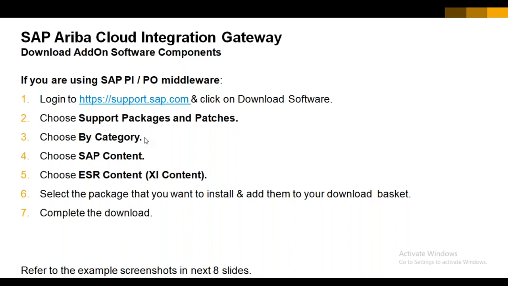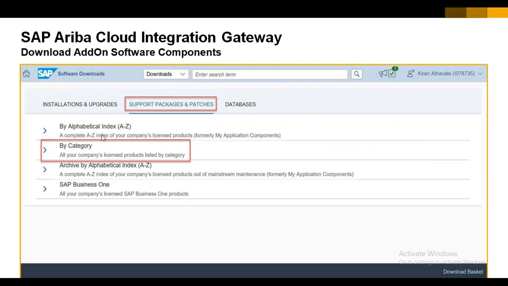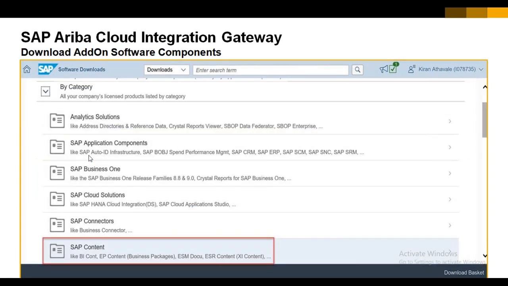Okay, how we have to do it? Same way, if you come here, we have to come to this side only and click on Download Software. Once you click on Download Software, in this case we do not have to click on Installation and Upgrade; we have to click on Support Packages and Patches, right? Here we have to select By Category. Once we select By Category, the system will give this option, and in this option we have to come to SAP Content. So these options we have to select for the support package.